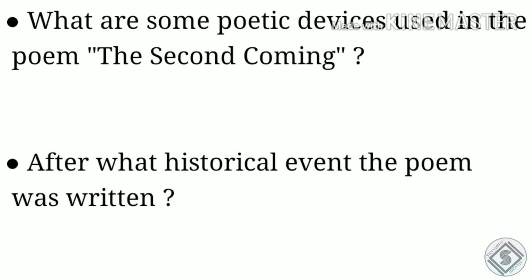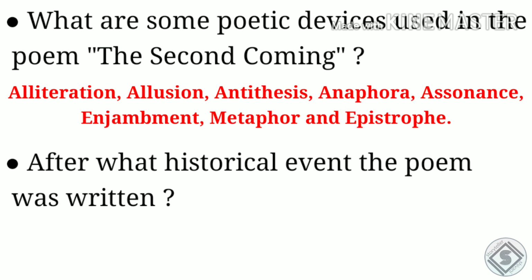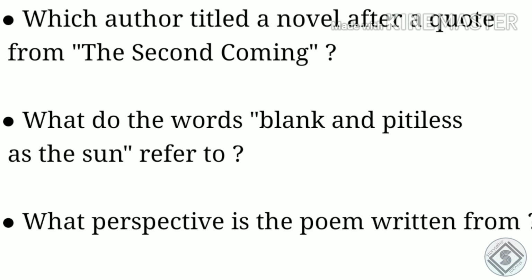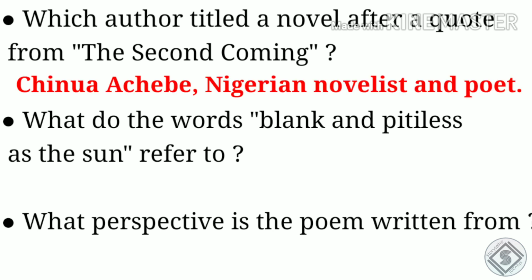Next question, what are some poetic devices used in The Second Coming? So alliteration, allusion, antithesis, anaphora, assonance, caesura, metaphor, enjambment. These are some poetic devices that are used in the poem. Next question, after what historical event was the poem written? So it was written after the Great War and the war in Ireland between the rebels and the British forces of occupation. Next, which author titled a novel after a quote from The Second Coming? So the answer is Chinua Achebe, that is a Nigerian novelist and a poet.